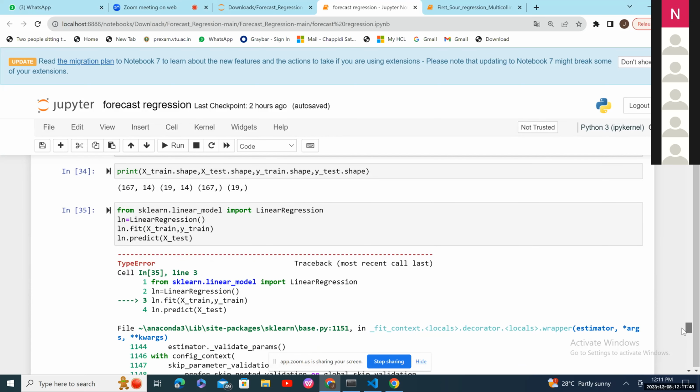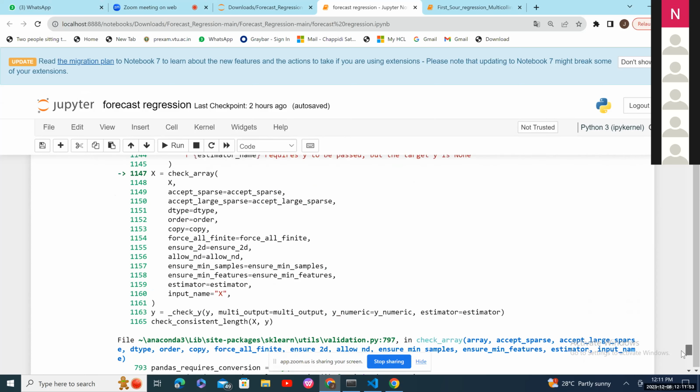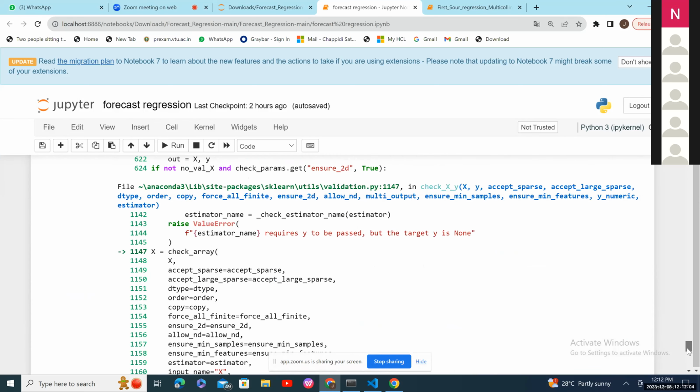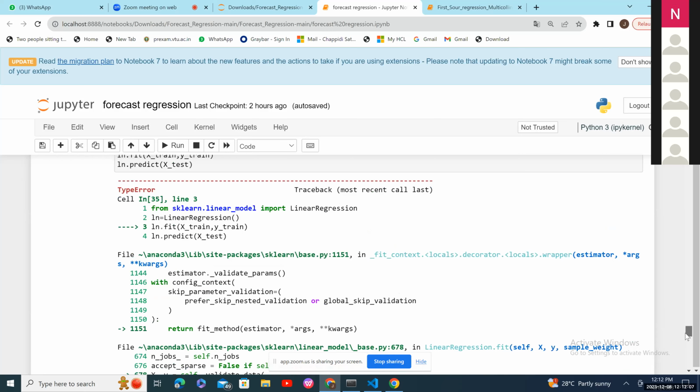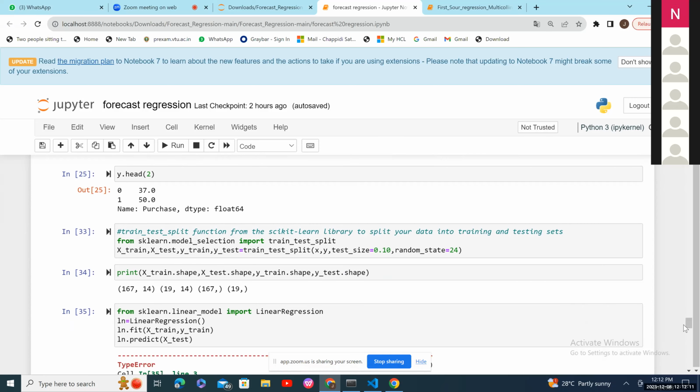With X train, comma Y train. Sir, I'm getting some data type error here. Scroll below. Class could not be promoted, numpy data type has no. Scroll above. Wait. X comma Y, test size 0.10. X train, X test, Y train, Y test.